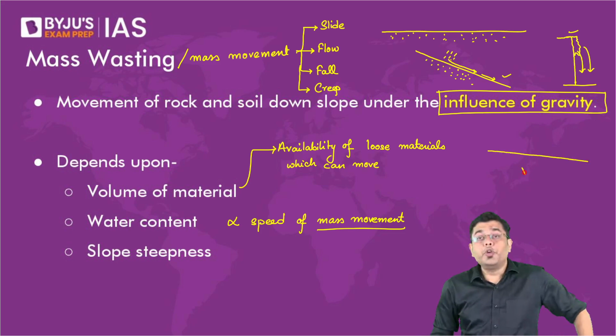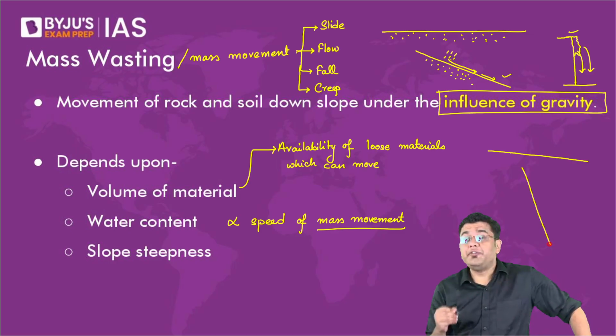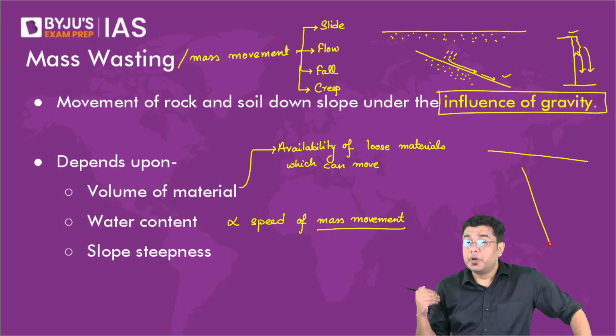So if the slope is very, very steep, what will happen to the speed of mass movement? Speed will always be greater, isn't it?